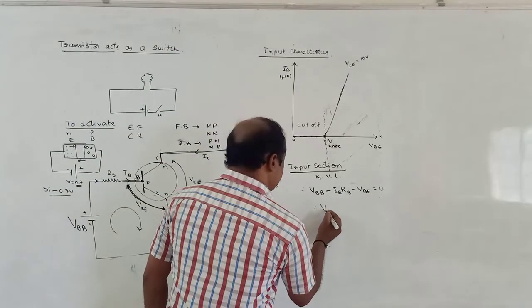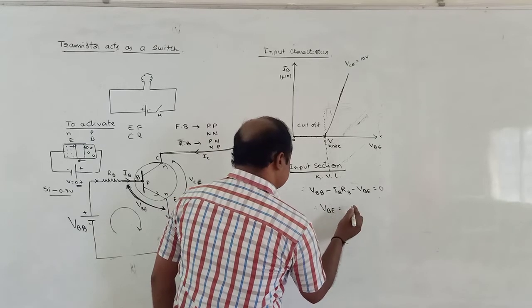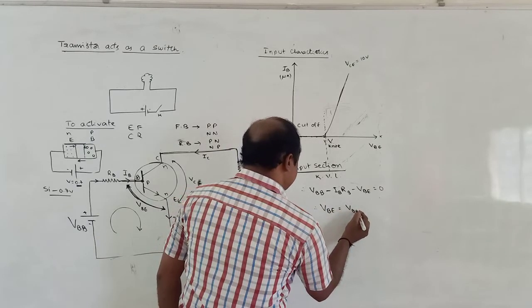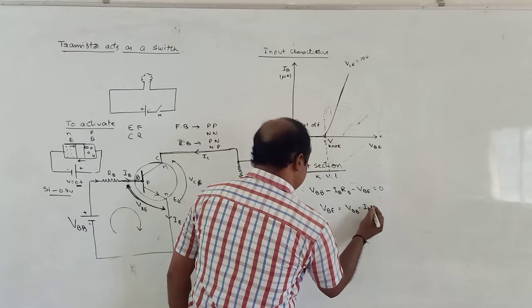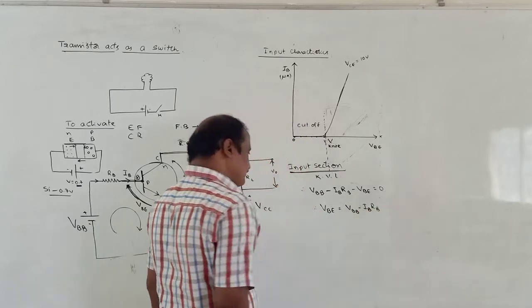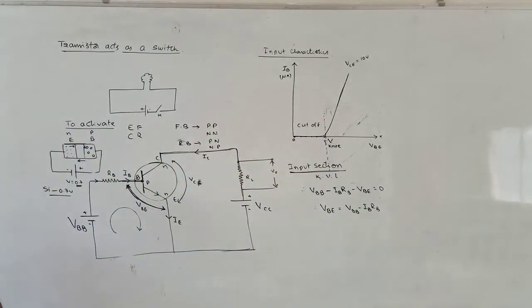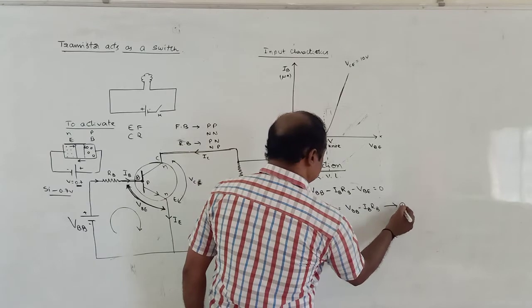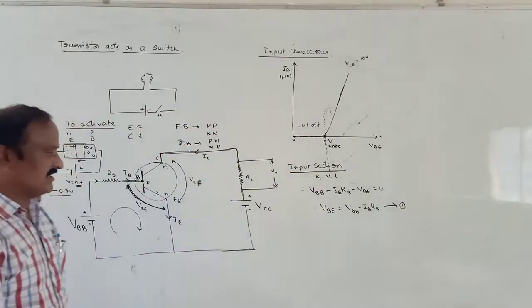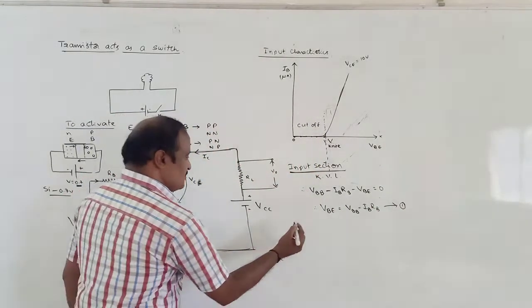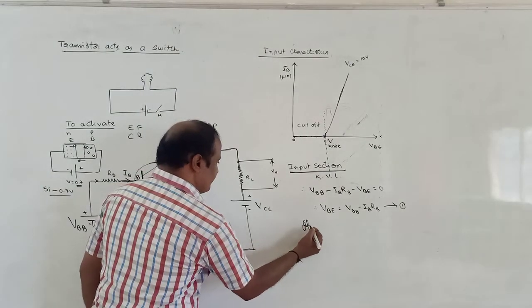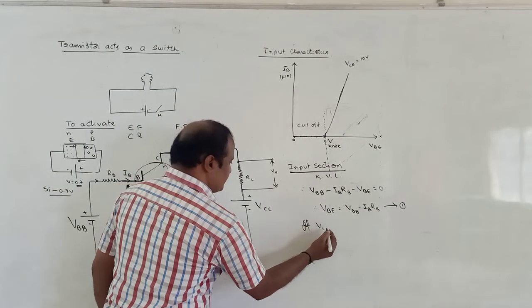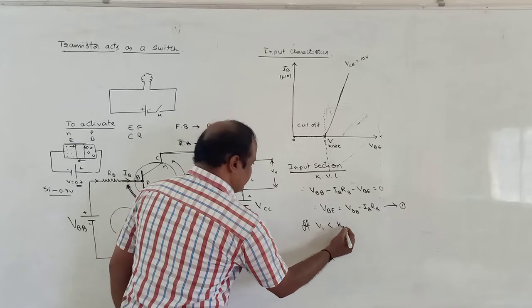From this equation, VBE is equal to VBB minus IB RB. Suppose this is equation 1. You can observe that suppose the input voltage is less than the knee voltage.